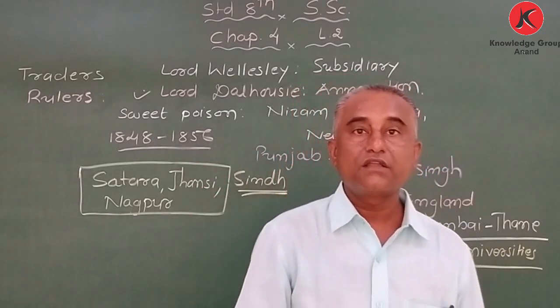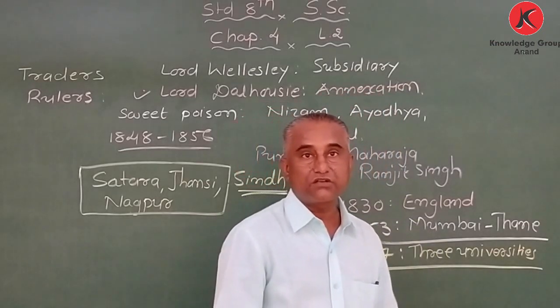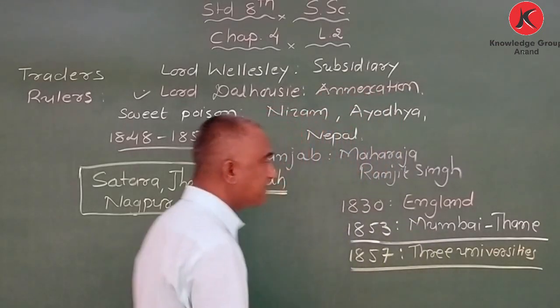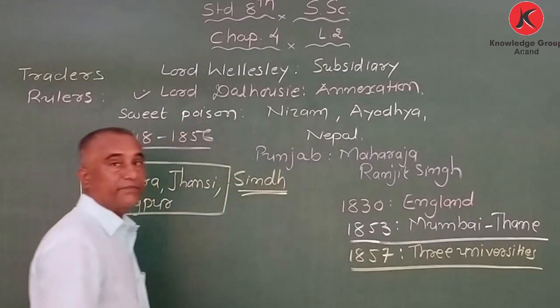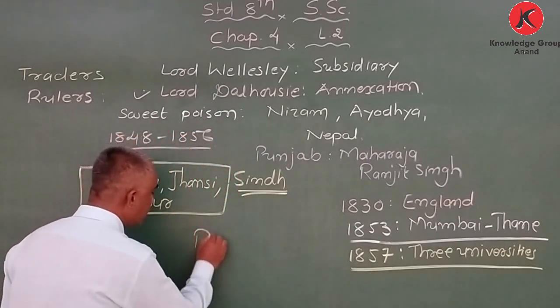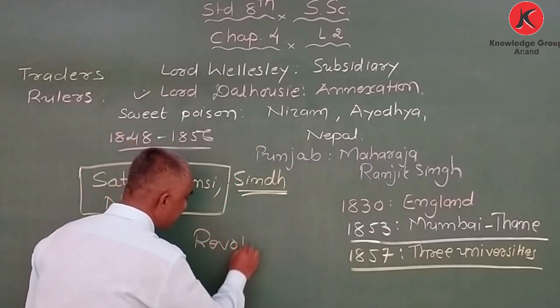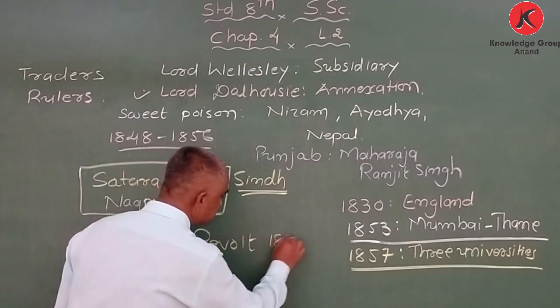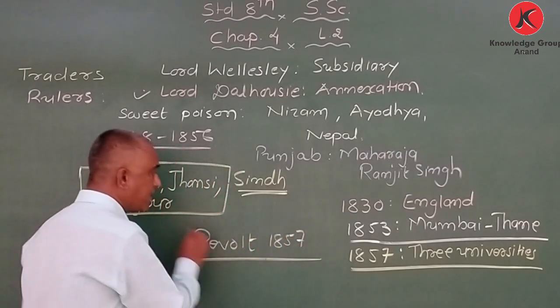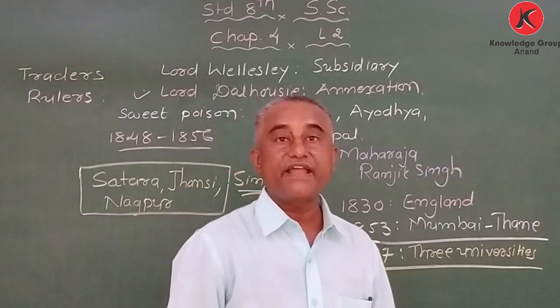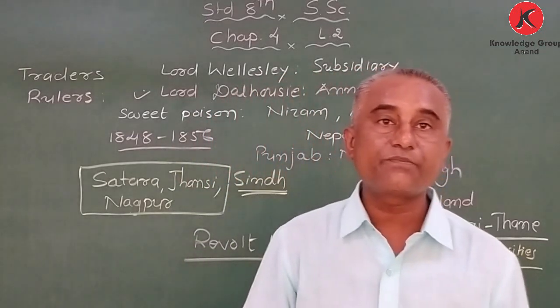And my dear student, because of the dissatisfaction with this, the people revolted. And in the next chapter 9, you will learn about the revolt of 1857. Why revolt? Because Dalhousie annexed many states.